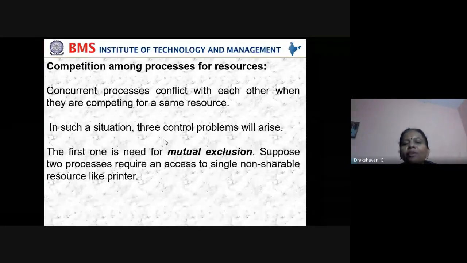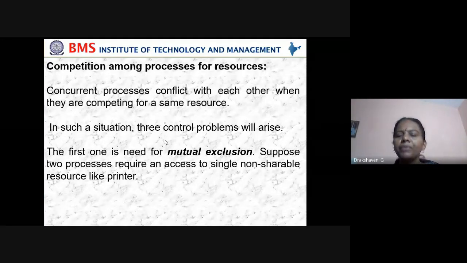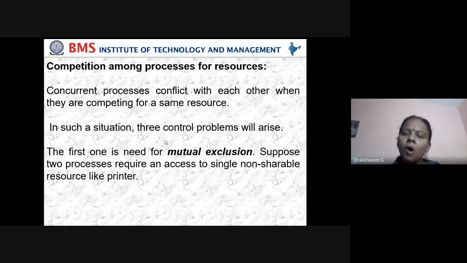The first one is the need for mutual exclusion. Suppose two processes require access to a single non-shareable resource like a printer. Mutual exclusion should be there. I'll say I'll take one hour, and another hour let another staff take it. Take your timetable example: all staff will have at least a minimum number of sessions in one week, maybe five, depending on whether it is a lab. That's how mutual exclusion takes place.